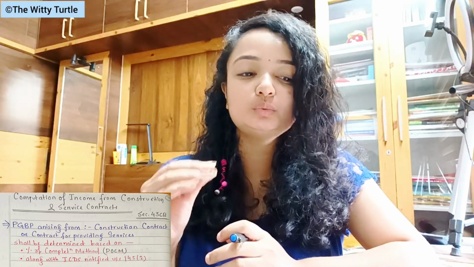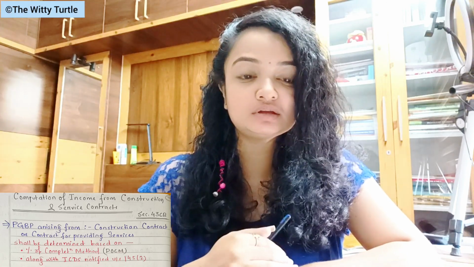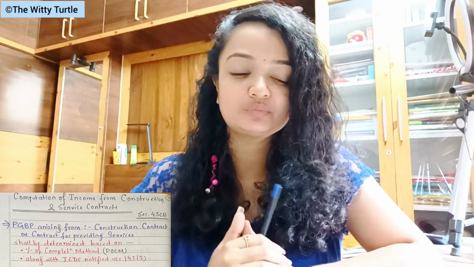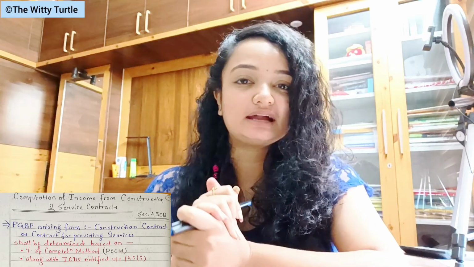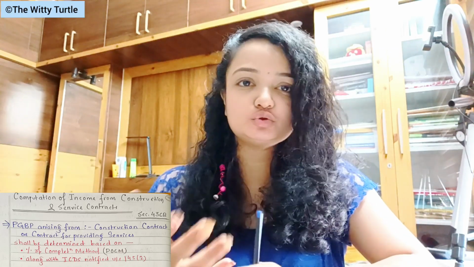So now what we studied, that PGBP income arising out of these two contracts shall be determined based on POCM method, that is percentage of completion method, along with the provisions in ICDS, which is notified under section 145, right?